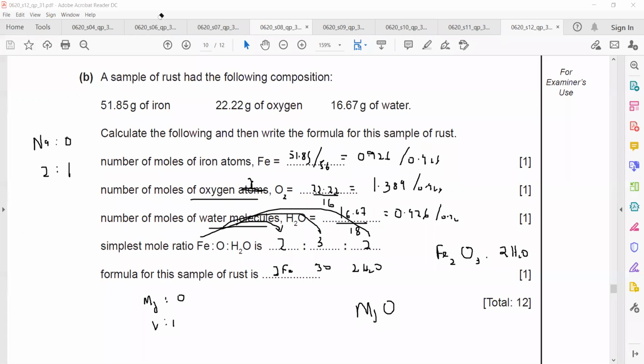And how we represent a formula, we don't write a number like this. Because if I write 2Na and then O, it means this 2 is with sodium also and with oxygen also. So when we write a formula, we write the number as a subscript. So 2 sodium are there and 1 oxygen is there. Otherwise it means the 2 is with oxygen as well. So whenever we write a formula, we use the simplest ratio of the moles as a subscript. Is it clear?